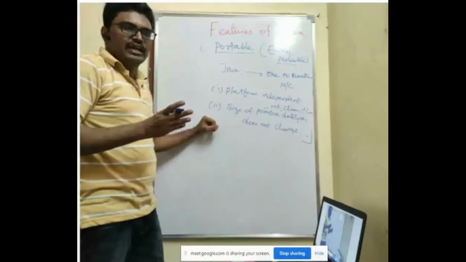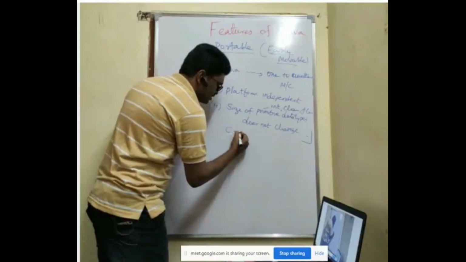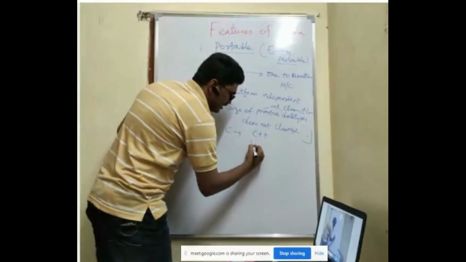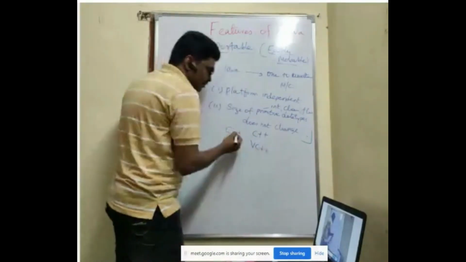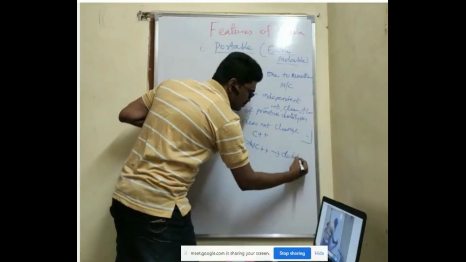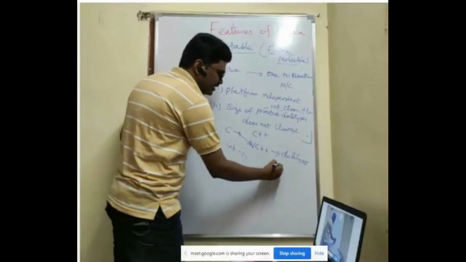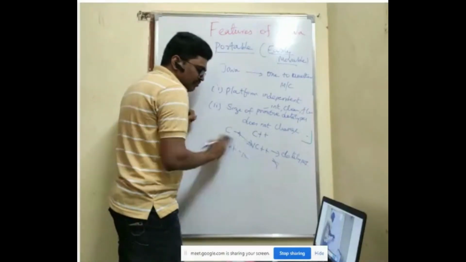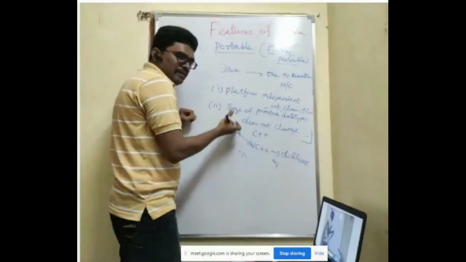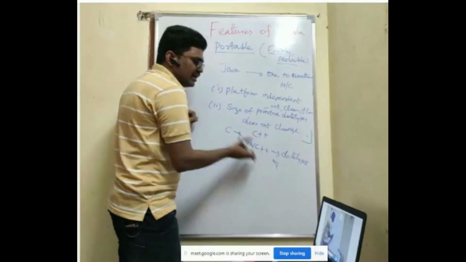So you may get a doubt: why would the size of primitive data types change? See here, take your C programming. A C program can be run in a C++ compiler, or in a VC++ compiler. When you run it in a VC++ compiler, the size of data types changes in your C program. If your integer is 4, it may change to 6 or something. So the change takes place when you change the platform, in platform dependent languages like C. Whenever you change the platform, the size of the data types is going to change.